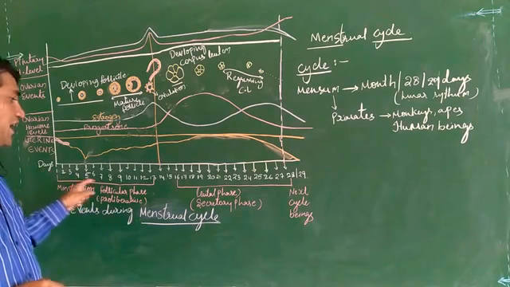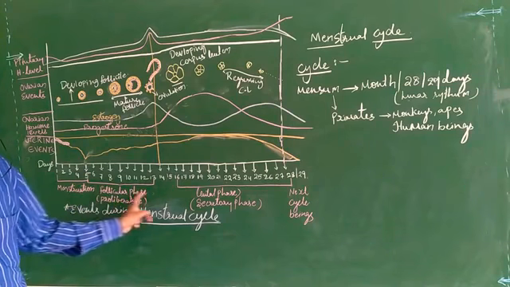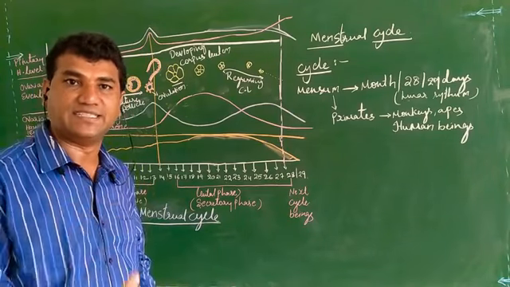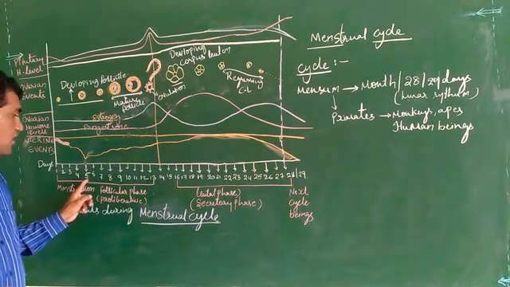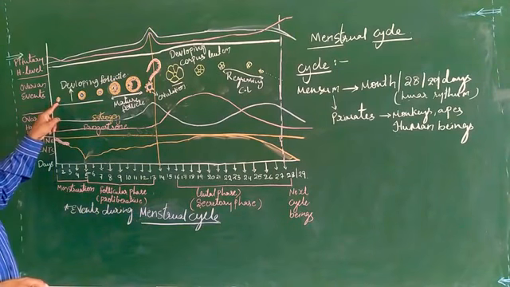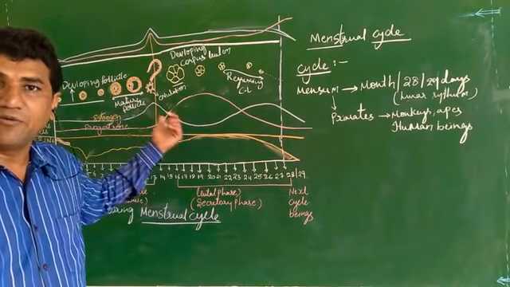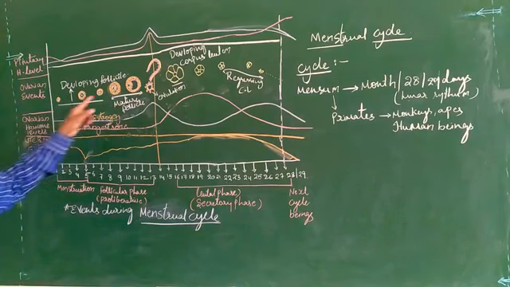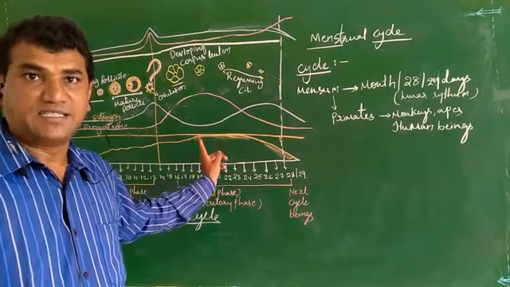And from the 5th day to the 13th day, the phase is called the follicular phase or proliferative phase. Proliferation means growing in size. Here the secondary oocyte, the secondary ovum which is going to be matured, will be developing in the follicular phase under hormonal secretions.